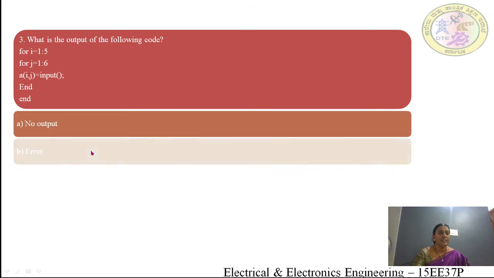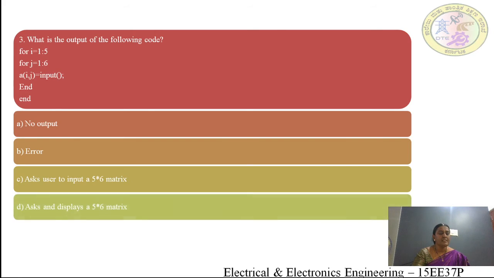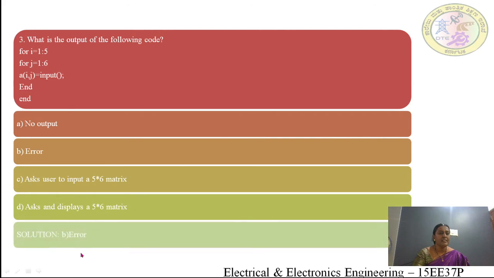The options are: no output, error, asks the user to print a 5 by 5 by 6 matrix, asks and displays a 5 by 6 matrix. The answer is B, that is an error.